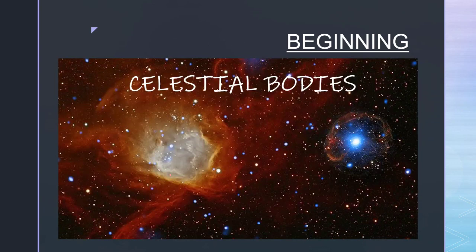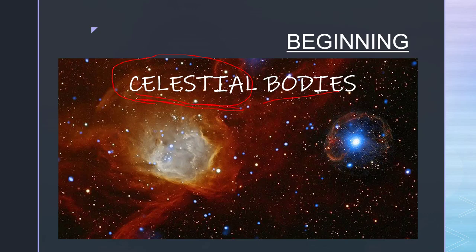It is not only the earth which rotates or revolves. All the celestial bodies, which are also called the heavenly bodies, which means everything which you can see in the sky, like a satellite, planet, stars, meteoroids, all these are collectively called the celestial bodies.